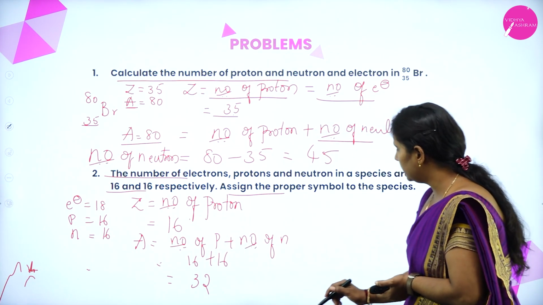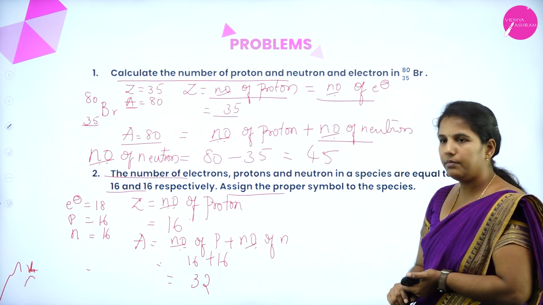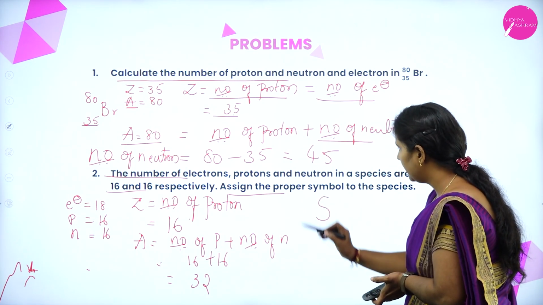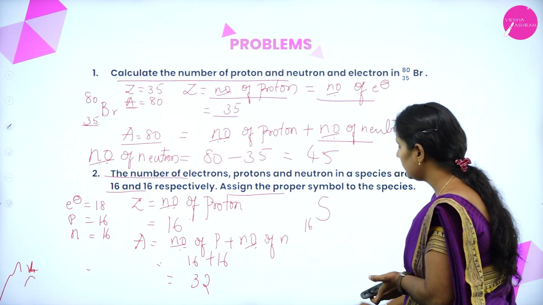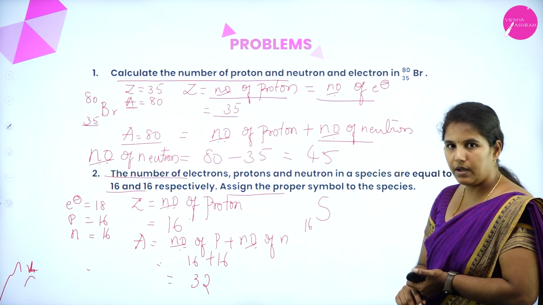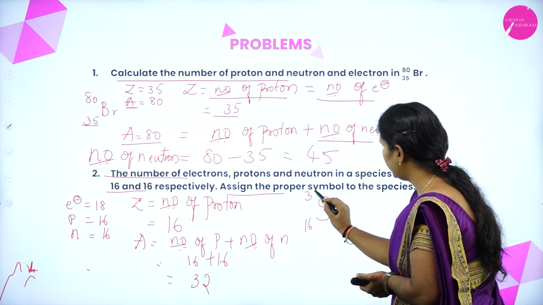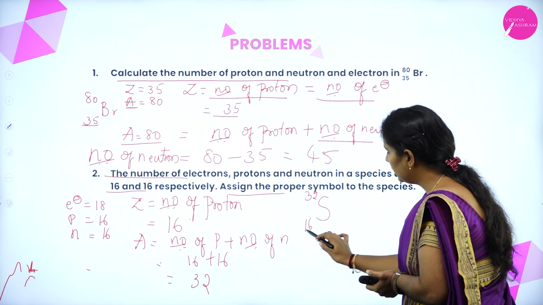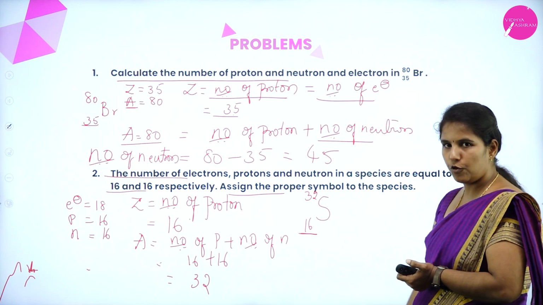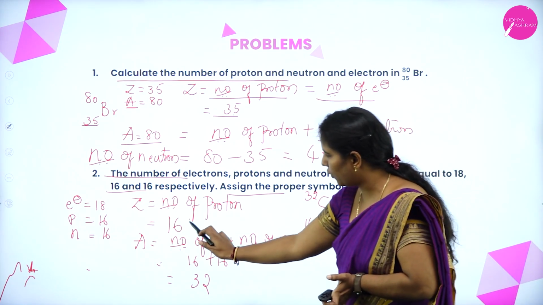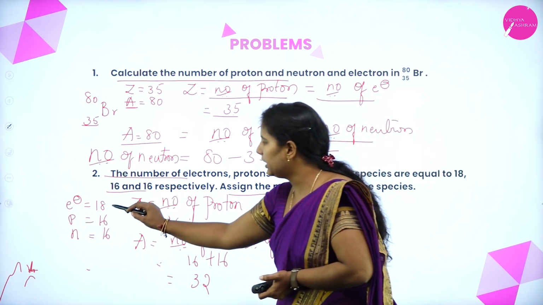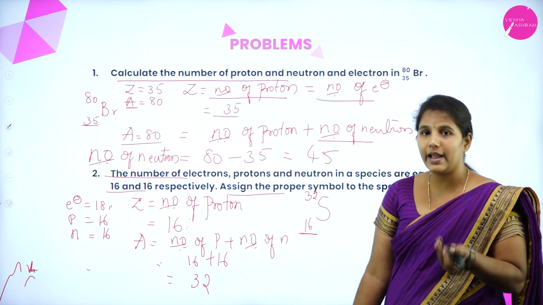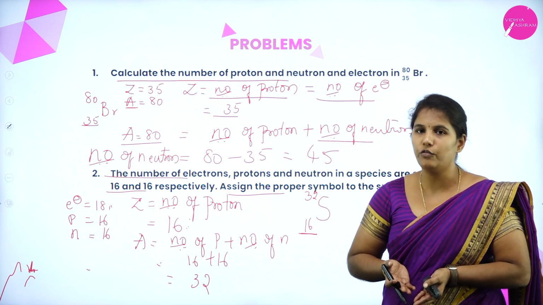The atomic number 16 means it is sulfur, with mass number 32. But here sulfur does not have the same number of protons and electrons, because the number of protons is 16 but the given number of electrons is 18. So the species should have an excess of electrons.